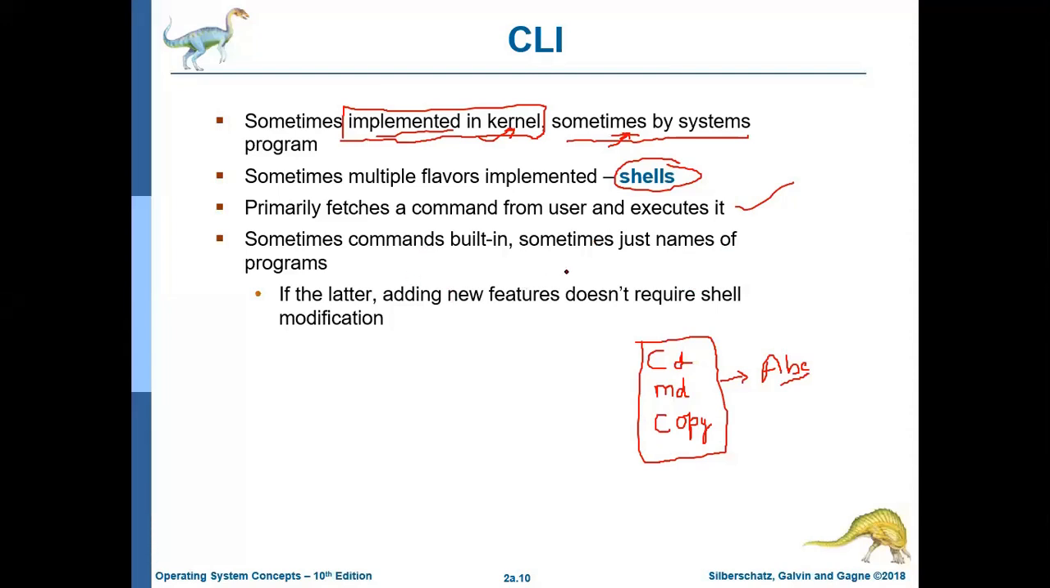Sometimes commands are built in, sometimes just the name of a program. What is the meaning of this built-in command and the name of a program? I'm again telling you, we are talking about the command prompt. It's an operating system which completely depends on the command prompt. You have no drive, no partitions, no folder view, no images, nothing. You can't play any video at all. It's a normal command prompt.